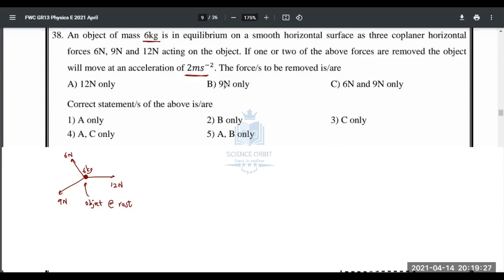How do we achieve that? Now, one thing you need to understand is the resultant of 6 and 9. The resultant of 6 Newton and 9 Newton will be equal to what, people? 12 Newton. This is the resultant of 6 and 9.